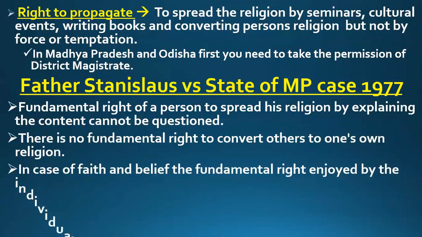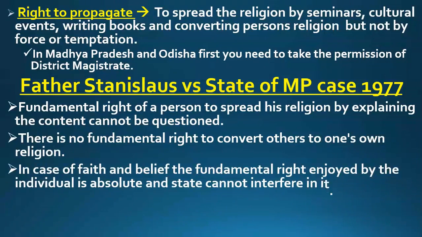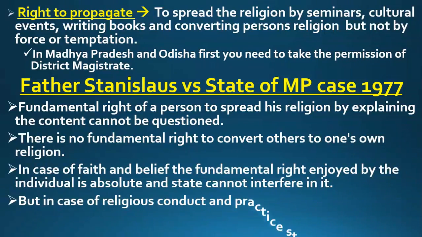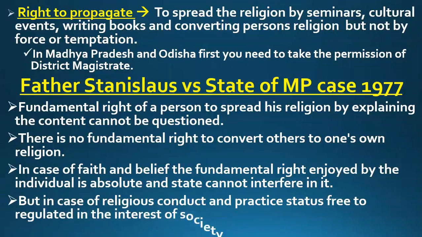Now I can hold meetings and keep seminars, and I can invite people to these seminars. I can organize cultural events and invite people to them. In those seminars and cultural events, I can tell people about the works and stories of Lord Krishna, and I can also explain Hinduism to people.